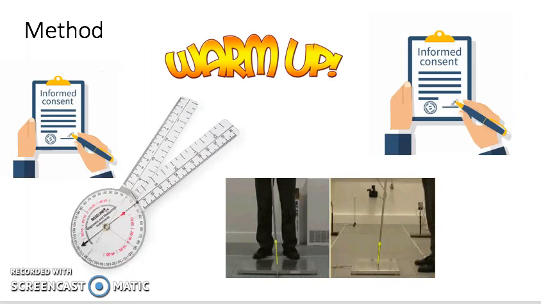Method of collection. So the method involves many different aspects. The first part of the method involves participant preparation. The preparation involves a PAR-Q completion. This is a physical readiness questionnaire that asks a participant about their medical history and physical history to make sure that they are safe to take part.